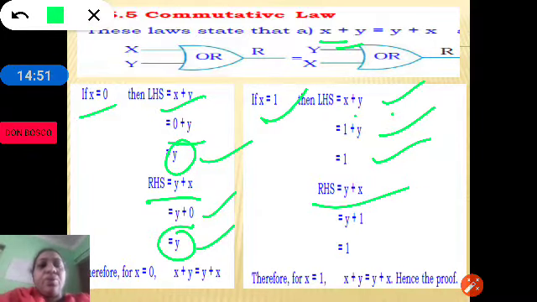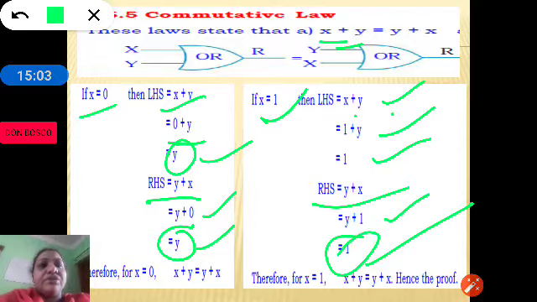Then we have y plus x. Let's substitute the x value with 1. So y plus 1 is equal to 1. In either case we are getting 1. So LHS is equal to RHS. Like this we are proving the commutative laws of Boolean algebra.